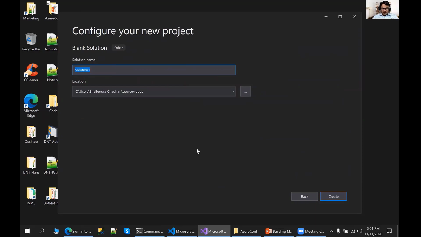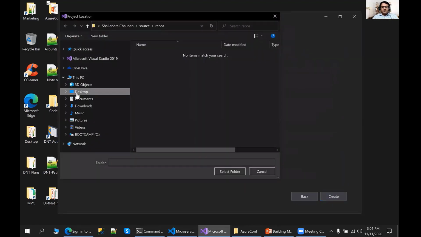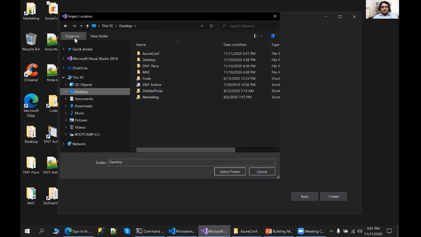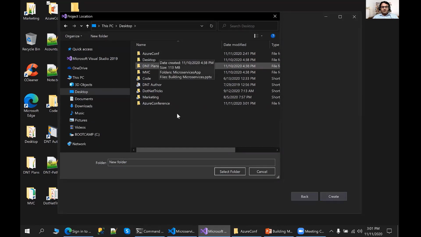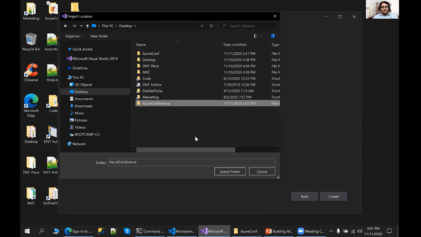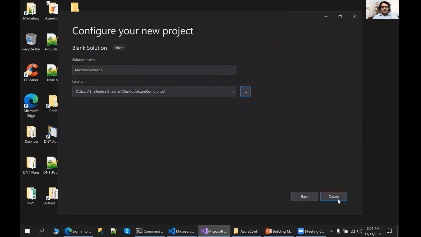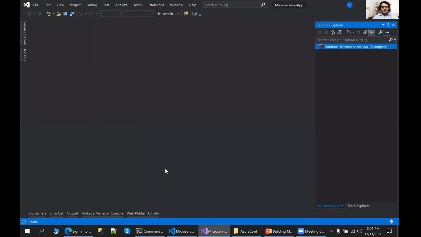Now define a solution name. Let's say the solution name is Microservices app. Now define the location. As a location, I'm using Galaxy Desktop, and here I'm adding one more folder. Let's say Azure Conference. I already have a folder here, Azure Conf, but I'm creating a separate folder with the name Azure Conference. Now let's click on the create button. It will create a blank solution for us.